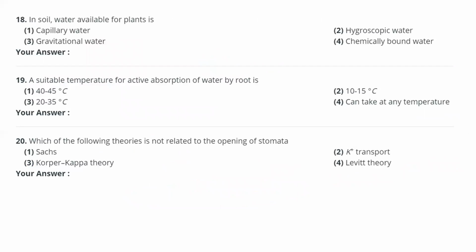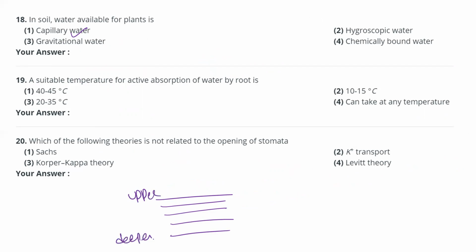In soil, which water is available for the plants? That is capillary water. Gravitational water means, suppose soil is made up of many layers. This is the upper layer, these are the deeper layers. Because of the gravitational force, the water will move towards the lower layers. That is called gravitational water.